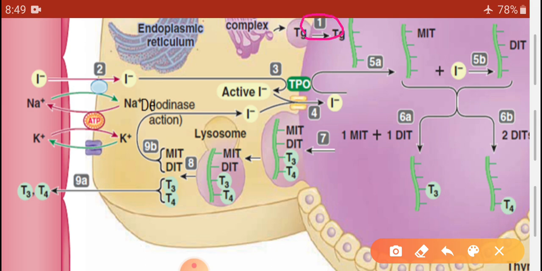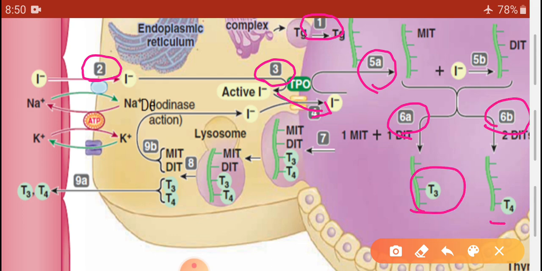First, thyroglobulin synthesis; second, iodide trapping; third, the conversion of iodide into iodine, or oxidation; fourth, transport of iodine with the pendrin pump or chloride pump; fifth, the combination of iodine with tyrosine, that means iodination; and sixth, the coupling reactions, that means formation of T3 and T4.